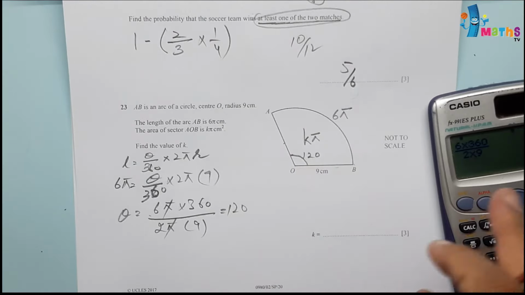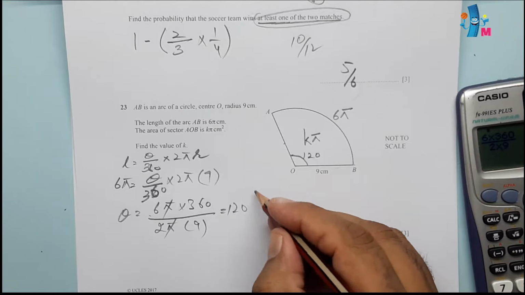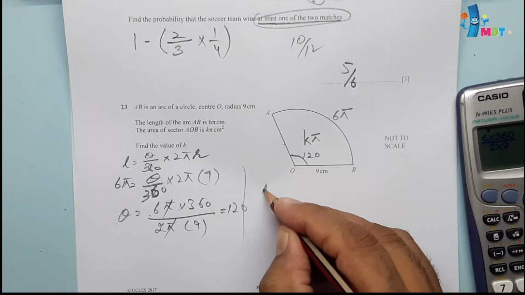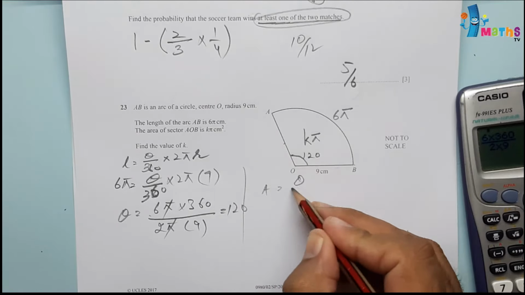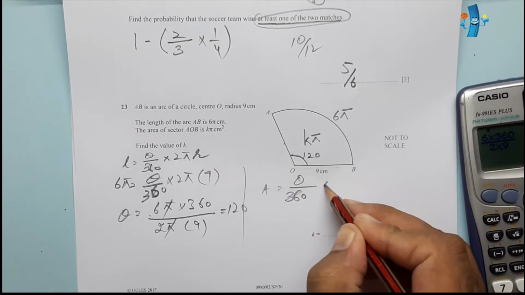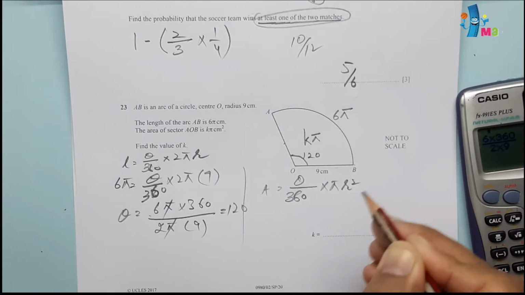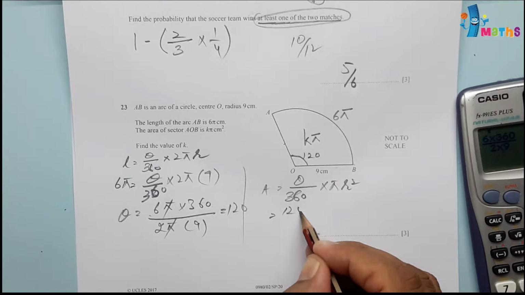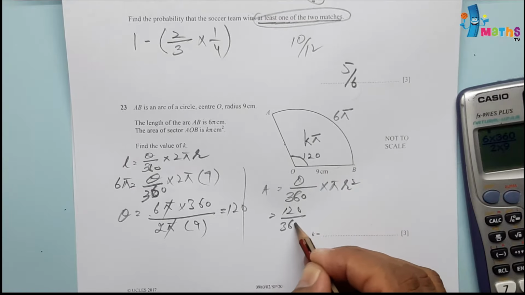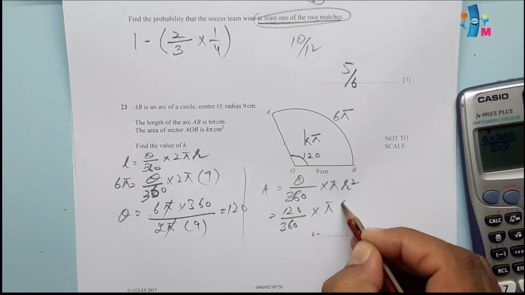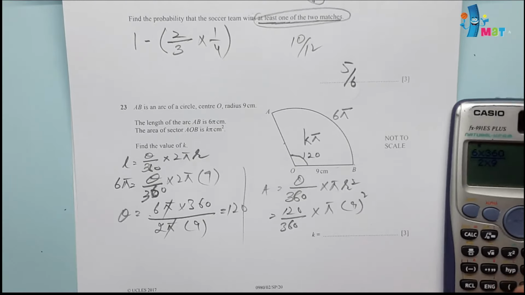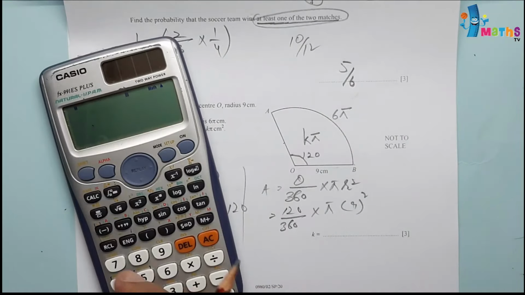Now we can apply area formula, and area is equal to theta over 360 into pi r squared, and theta is 120 as we have calculated, over 360 into pi r square is 9 square. We can use calculator for the rest of the calculations.